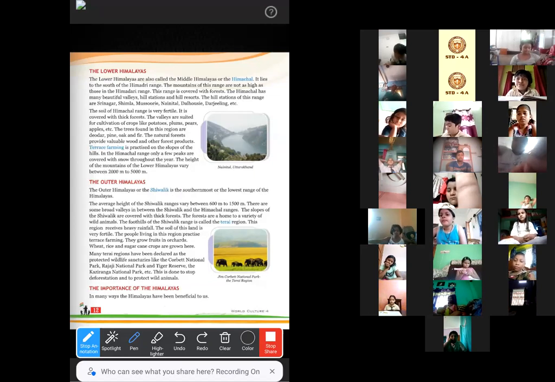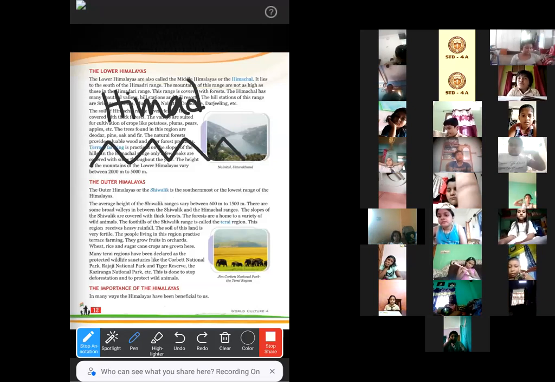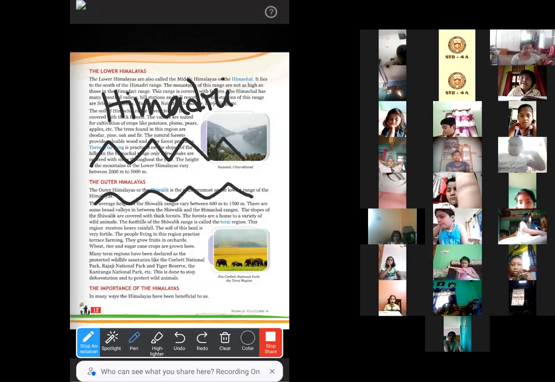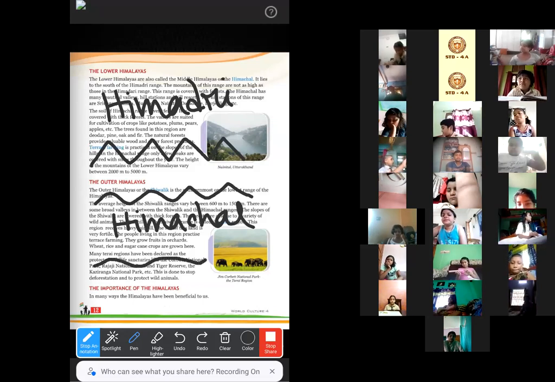So first, to the northernmost part of the Himalayan ranges, we can see the Himadri. Then in between, we can see the Himachal. Then to the southernmost part, we can see the Shivalik.